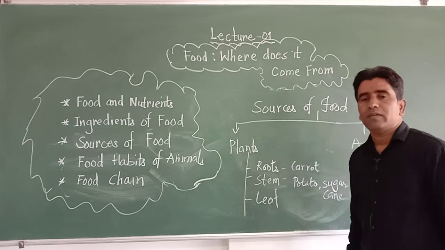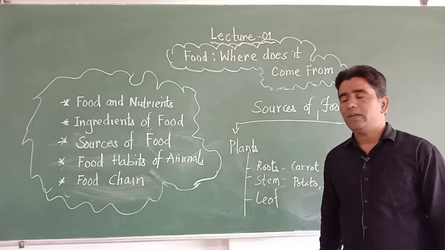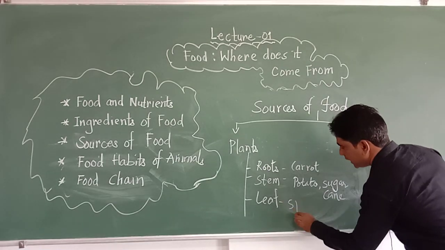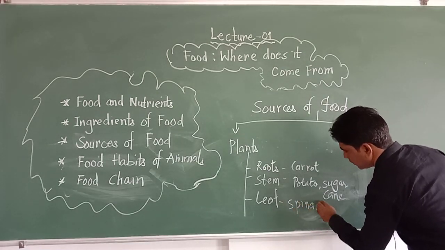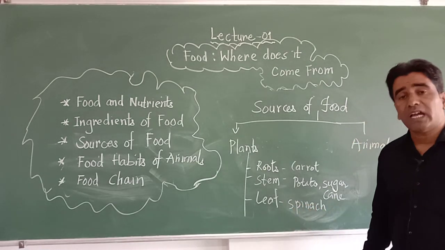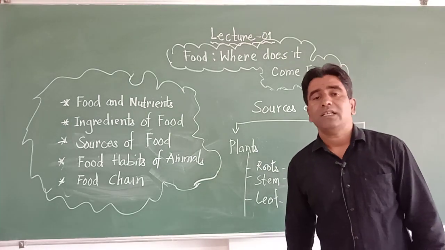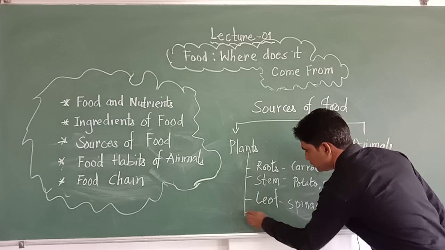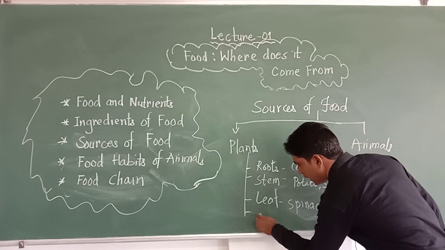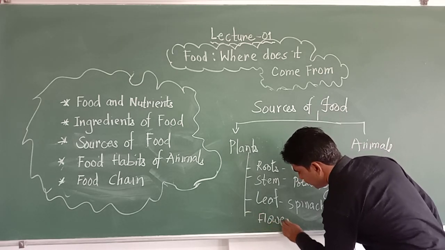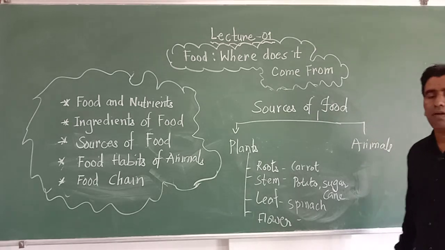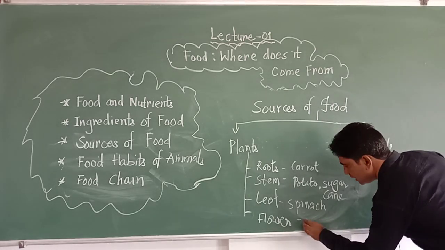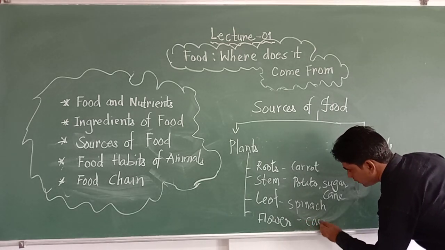In some plants we consume the leaf, for example spinach and cabbage. Next comes flower. In some plants we take the flower as our food, as in cauliflower.